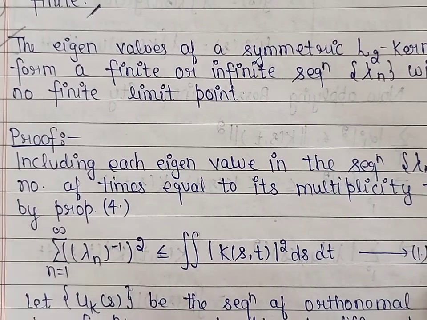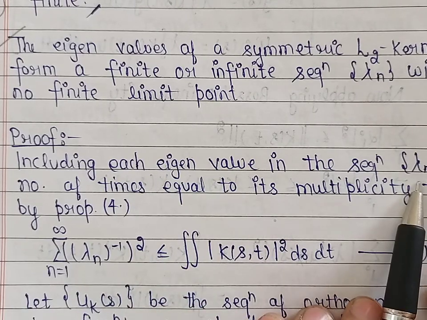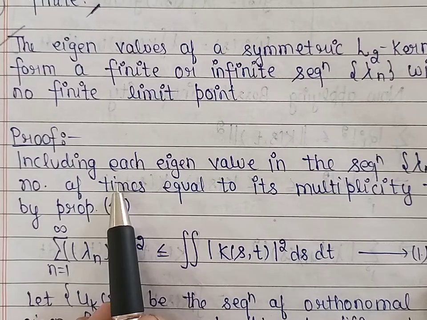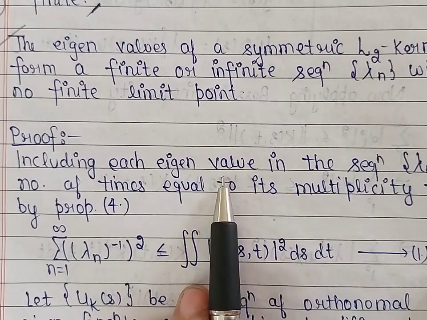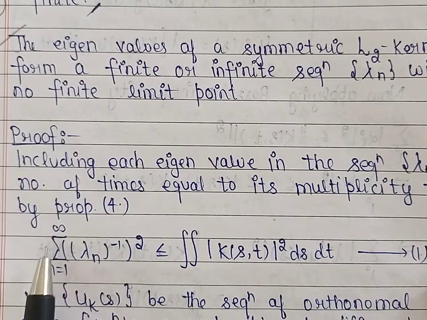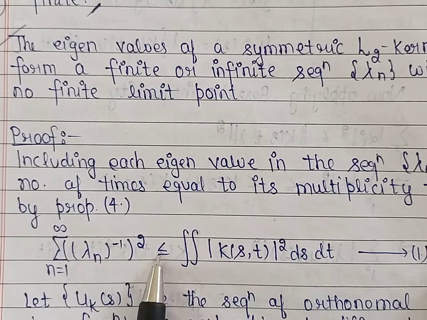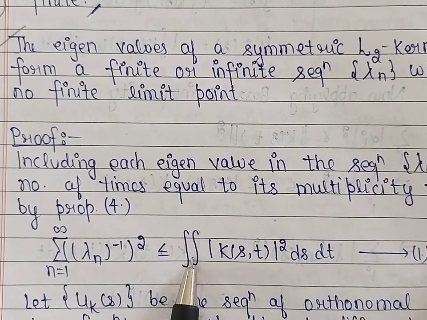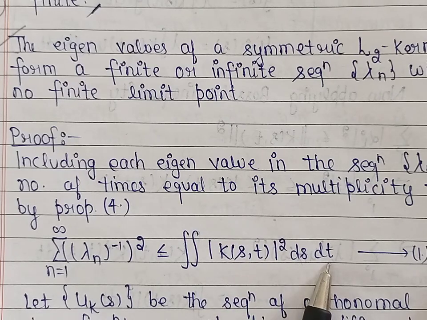So let us include every eigenvalue in the sequence lambda n the number of times equal to its multiplicity. Now in the fourth property we already discussed that the summation, n varies from 1 to infinity, of lambda n inverse whole square is less than or equal to the double integral of mod k(s,t) whole square ds dt.